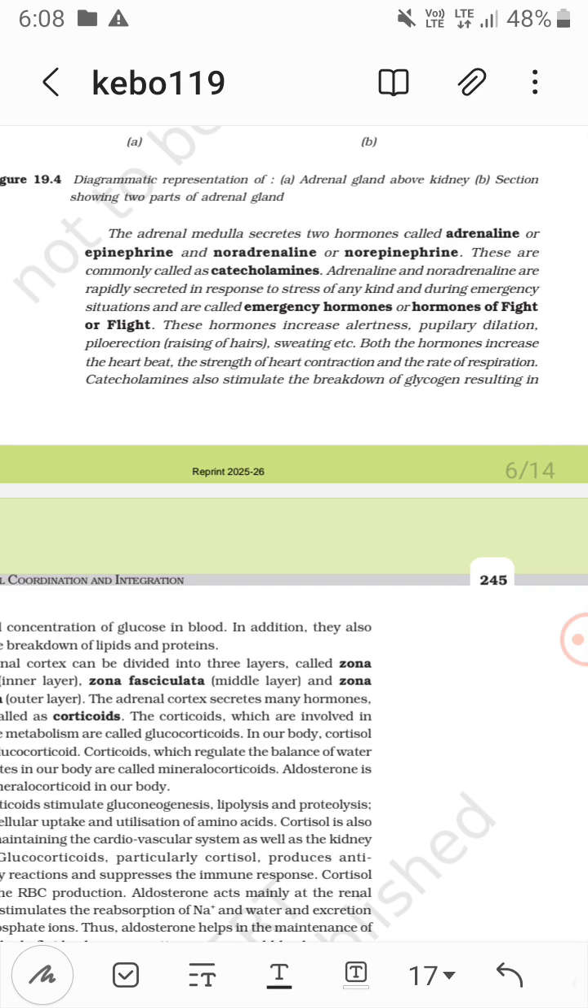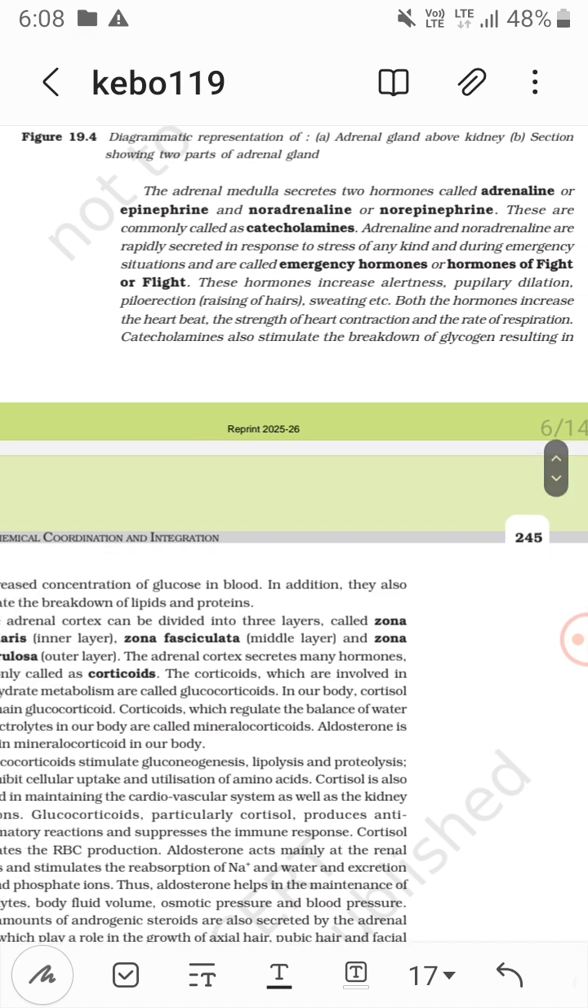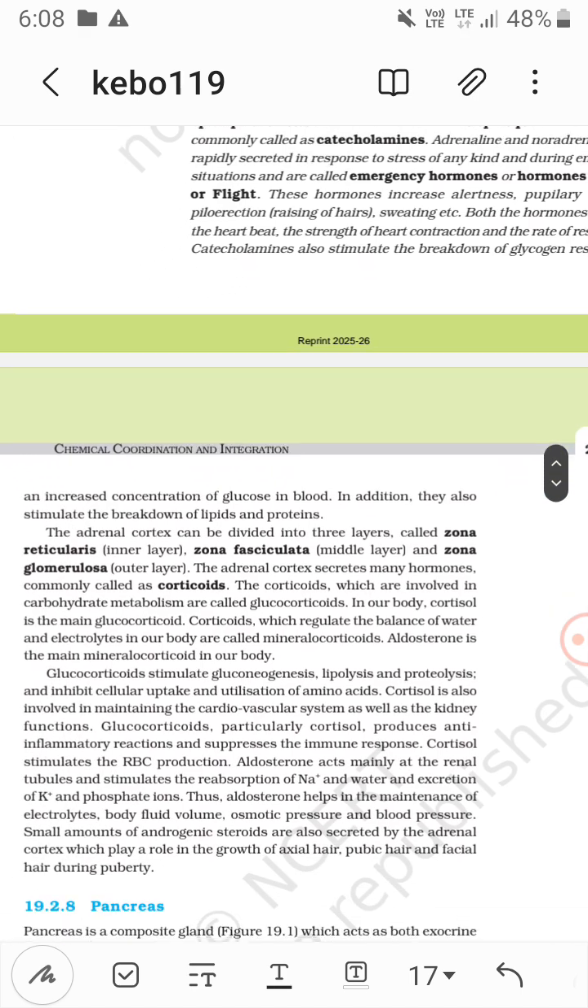Now these hormones increase alertness, pupillary dilation, not constriction, piloerection, there is raising of hairs, and there is sweating. Heartbeat increases, respiration increases. So both the hormones increase the heartbeat and strength of the heart contraction, and so the rate of respiration. Also breakdown of glycogen increases glucose level in blood, and they also stimulate lipid and protein breakdown, right?